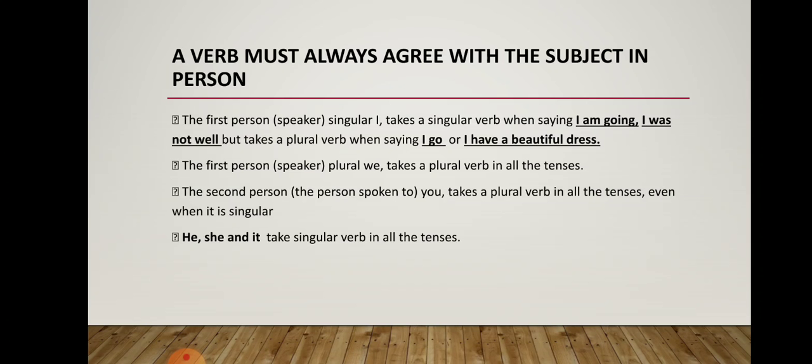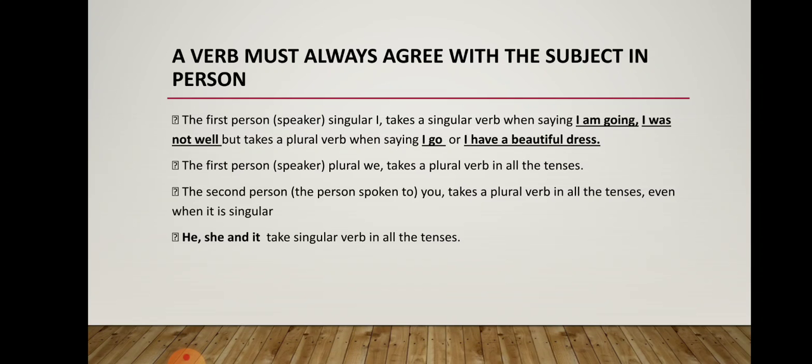A verb must always agree with the subject in person. The first person singular, that is I, takes a singular verb when saying I am going, I was not well, but takes a plural verb when saying I go or I have a beautiful dress, I like to eat, I love my family, I want to sleep. These things you will grasp better when you speak more and more in English, because a language comes to you very nicely, very finely when you are practicing it.